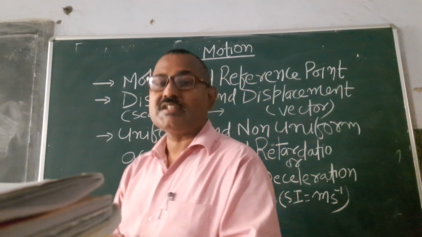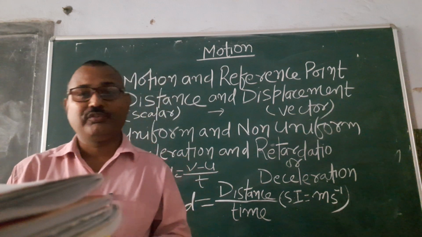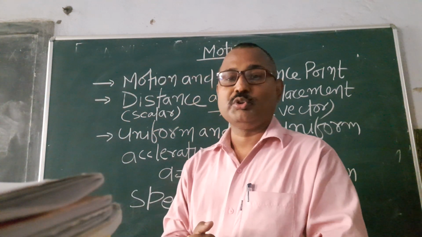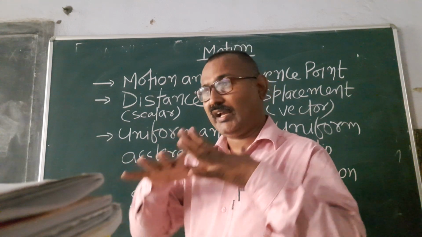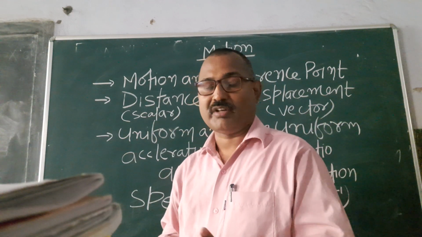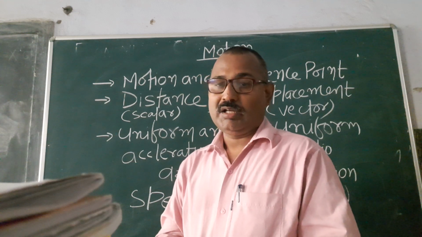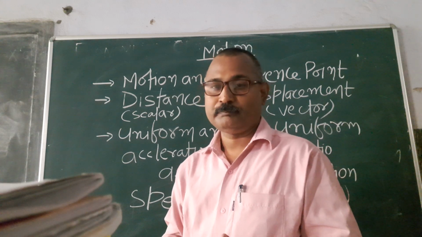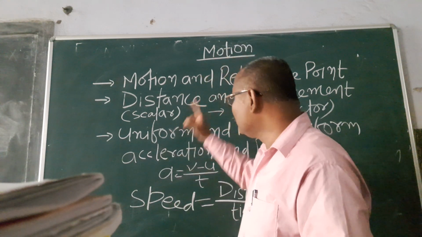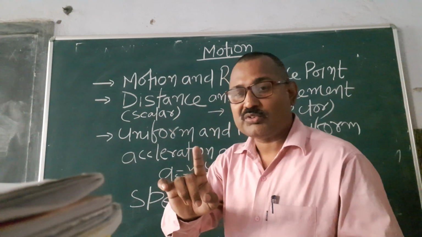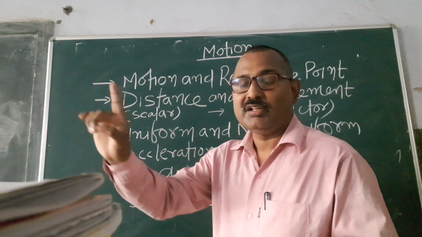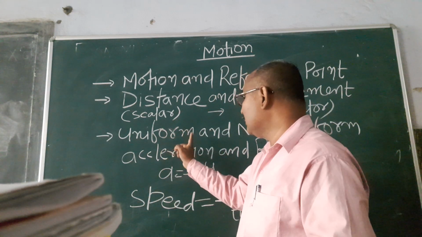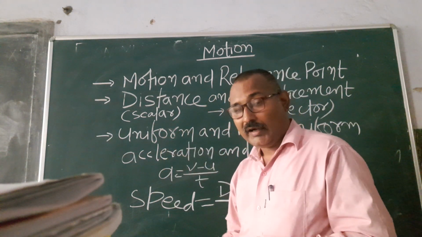Now the words are uniform velocity, uniform motion. What is uniform? As you go to school, you have seen that every student wears the same dress. Why? For uniformity, and the dress is also called uniform, right? So the motion with respect to time, with equal distance travelled in equal intervals of time, is called uniform.